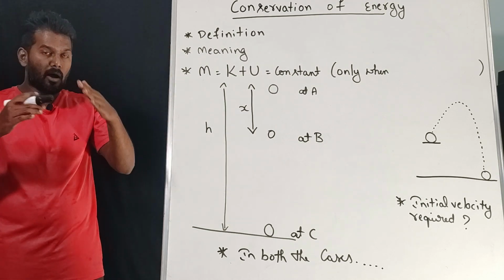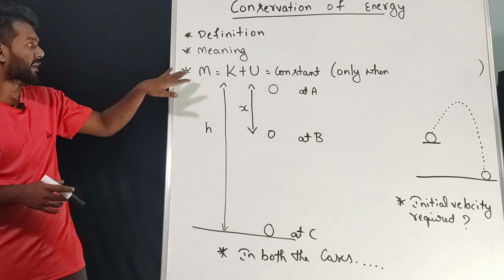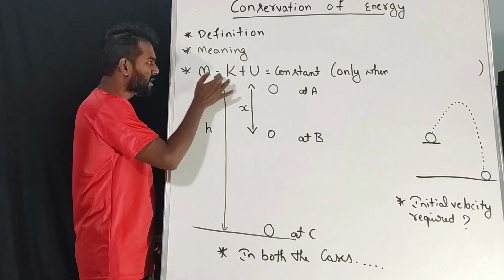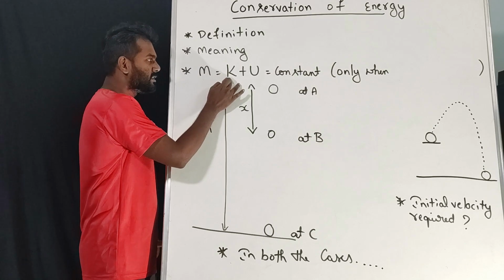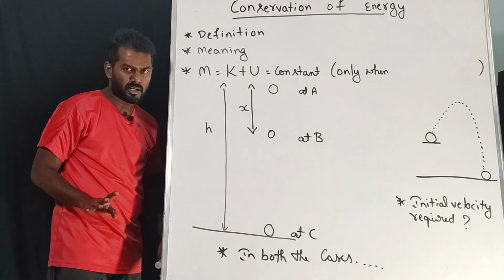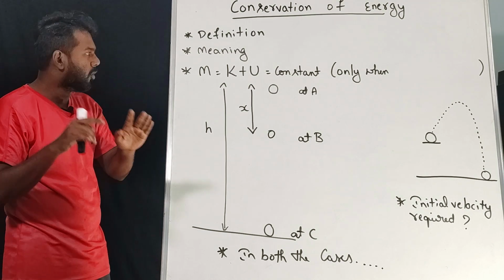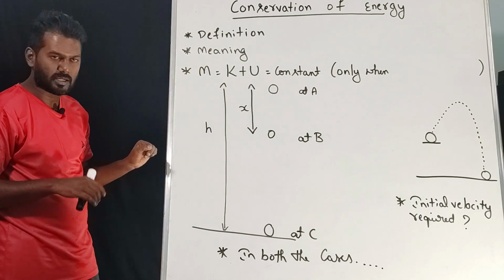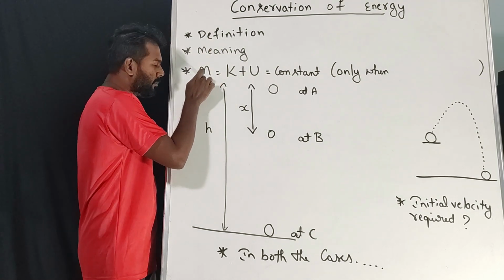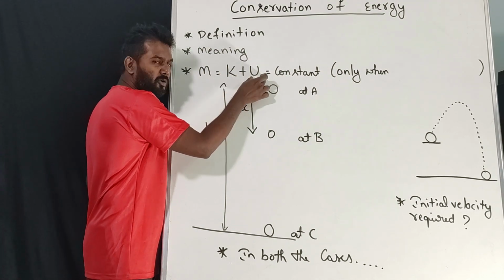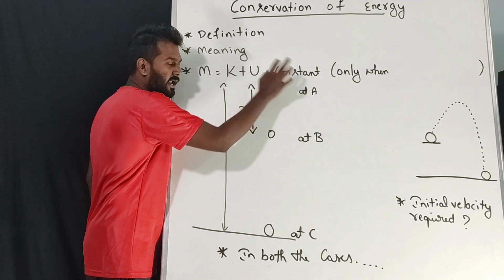Now we will learn how conservation of energy is related to mechanical energy. Here M is mechanical energy, K is kinetic energy, and U is potential energy. Listen. What do you mean by mechanical energy? It is the sum of both potential energy and kinetic energy, correct? Mechanical energy is the sum of kinetic energy and potential energy, and that is constant.